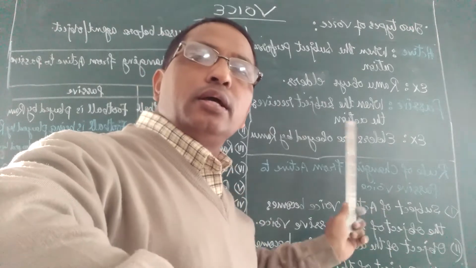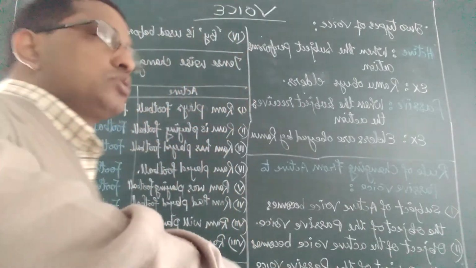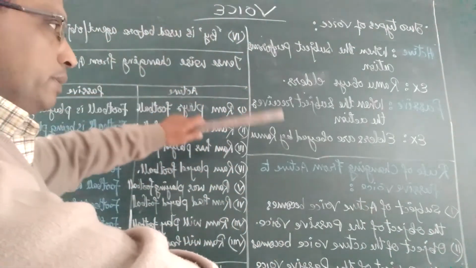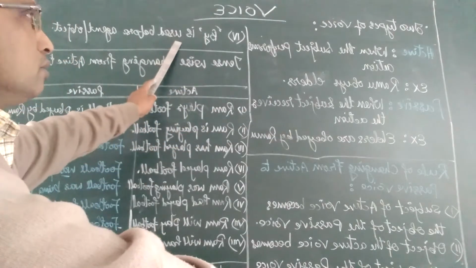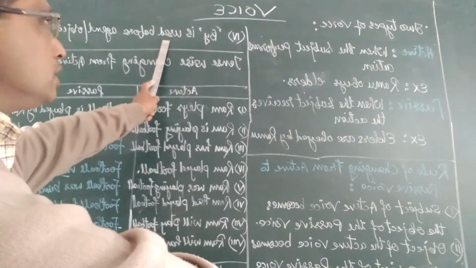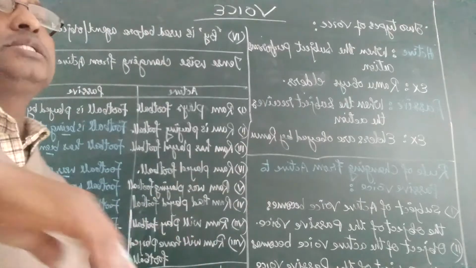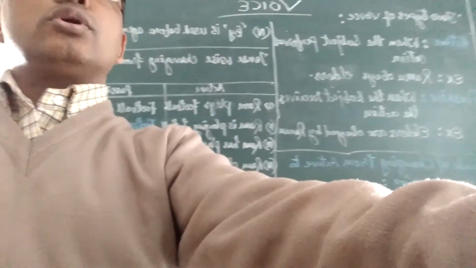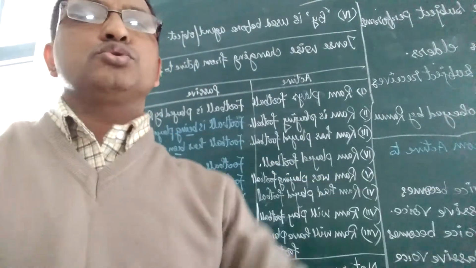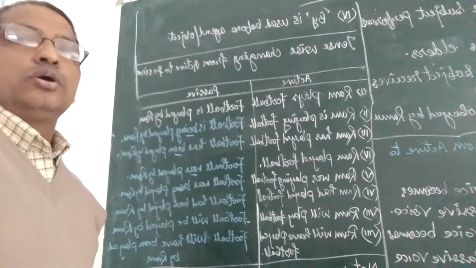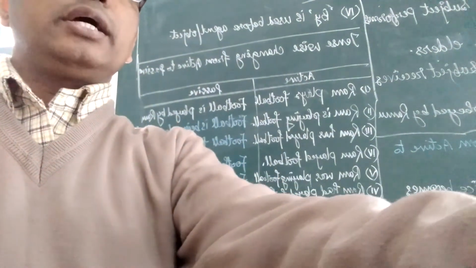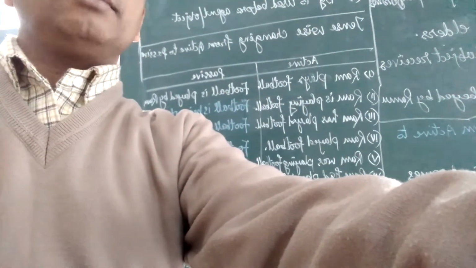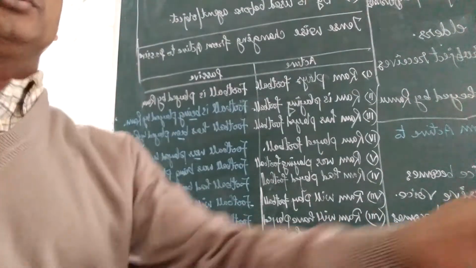In that way, these are the rules of changing from active to passive. And fourth and last is that by is used before the agent, or we can say before the object. By is used before that, like elders are respected by Ram. Here by has been used.